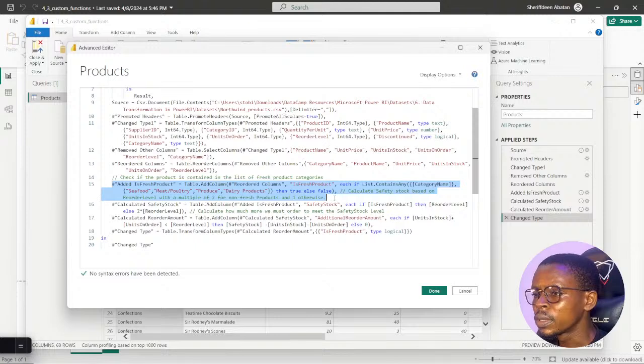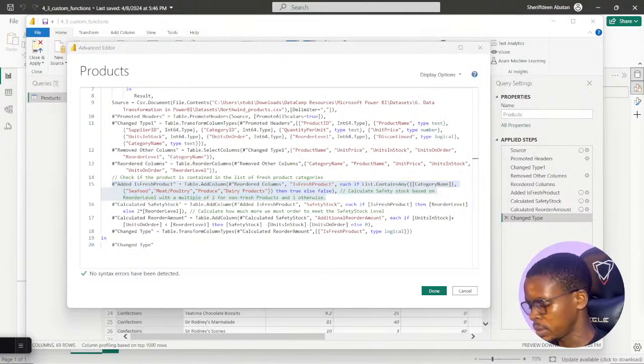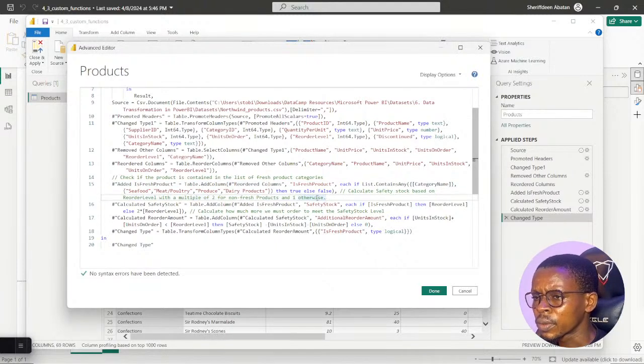Control C. Let me paste this in my backup here in case there's an error somewhere there. Okay. So we have that copied somewhere.